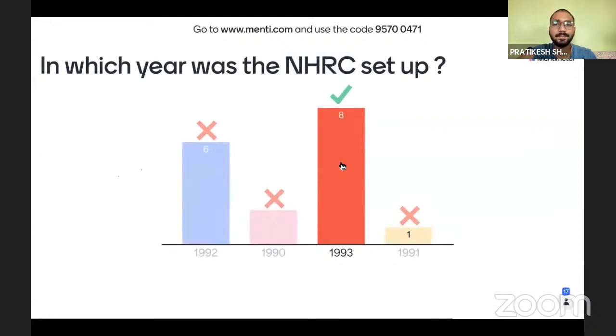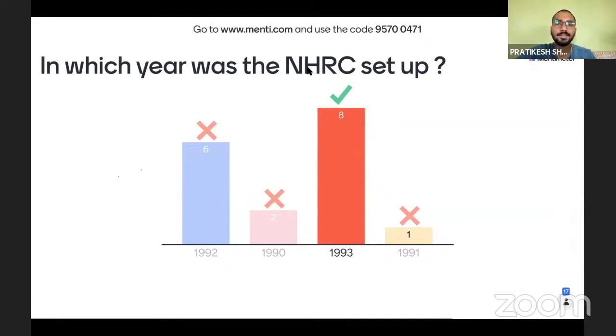Great. Yes, majority of you have voted 1993. I think there was some confusion between 1992 and 93, but most of you have answered 1993, and 1993 is the correct answer. So in 1993, this NHRC was set up. This is also a statutory body like NCPCR, like we have seen earlier.